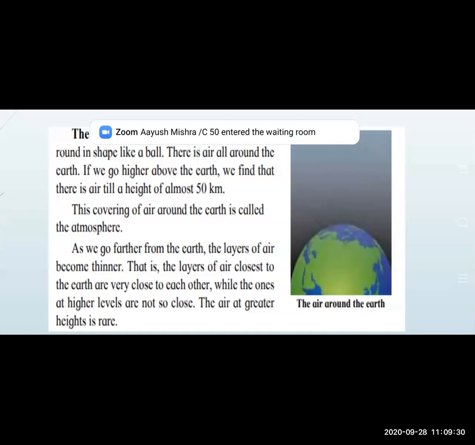The earth on which we live is round in shape. There is air all around the earth. Everywhere, what is there? The air is there all around. पूरे earth पे क्या है? Air है. We cannot see the air, we feel the air. I'm telling you again and again.